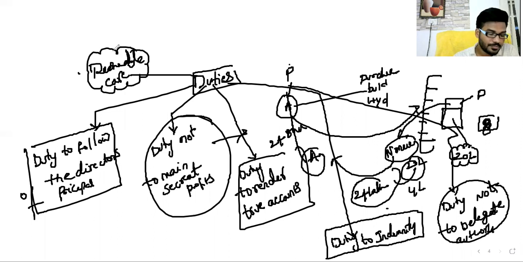Clear? These are all the duties of agent. Everyone is clear? These are the main duties related to an agent. Next is the rights of agent. What are the rights of agent?